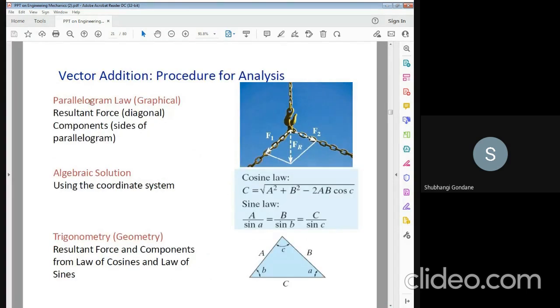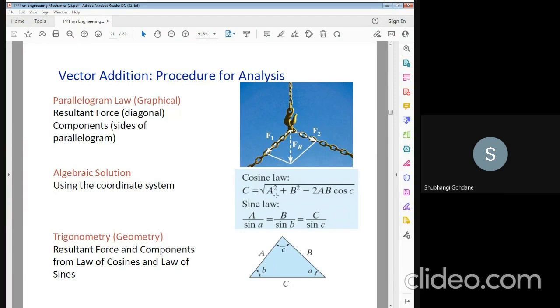After that, there is the parallelogram law. The parallelogram law acts in this way. This is a crane. The crane can be acted upon by these forces F1, F2. The resultant of these forces is Fr. And with respect to this Fr force, there is a position of forces in the opposite direction. Therefore, it forms a parallelogram. So the resultant force is the diagonal, and the components form the two sides of the parallelogram.